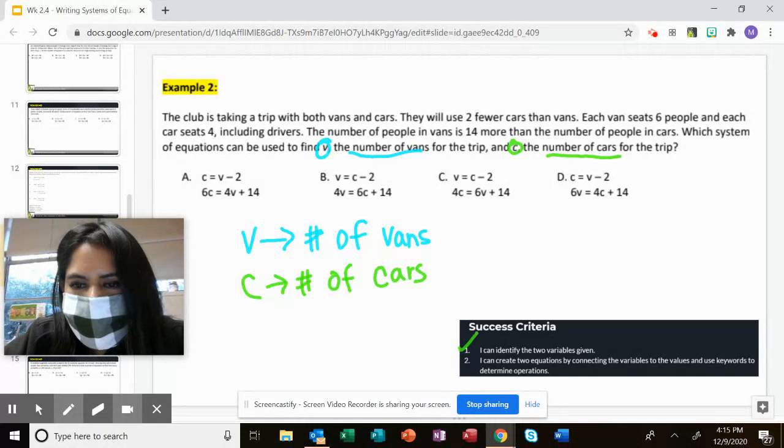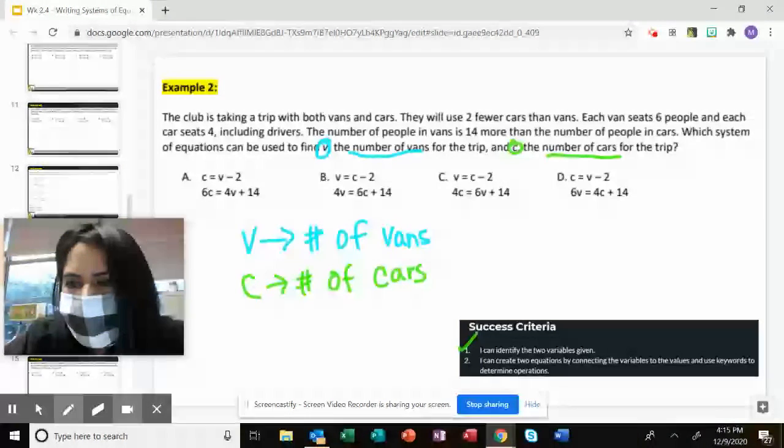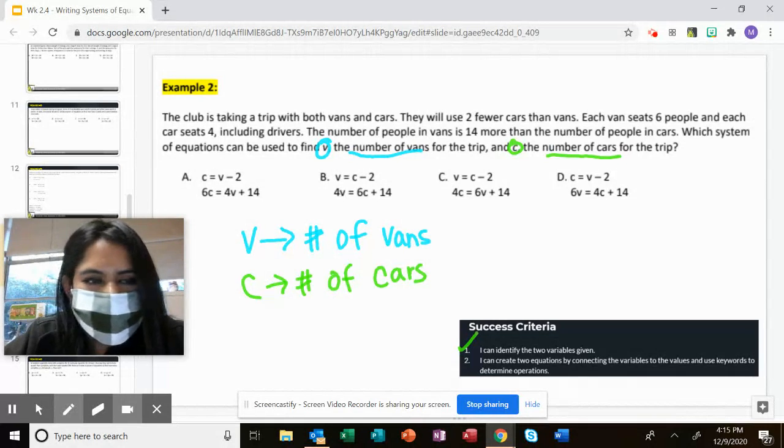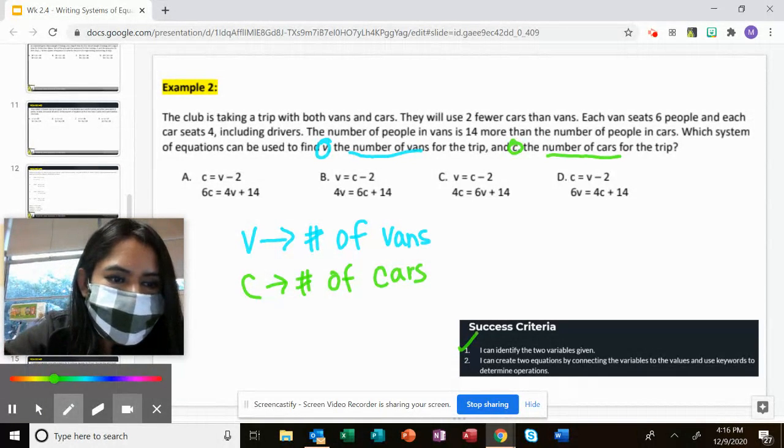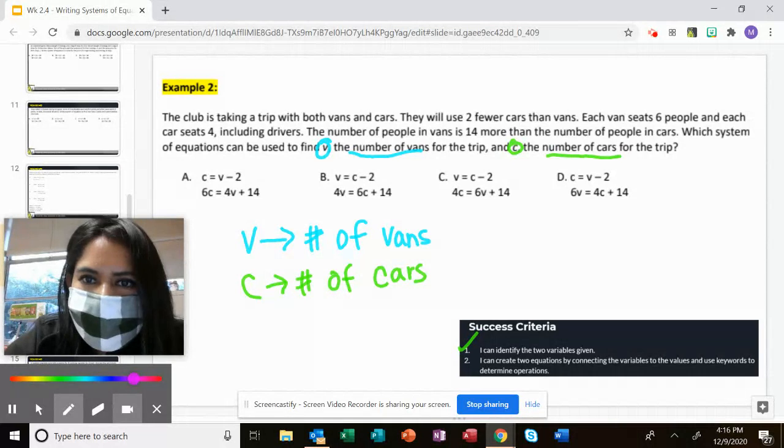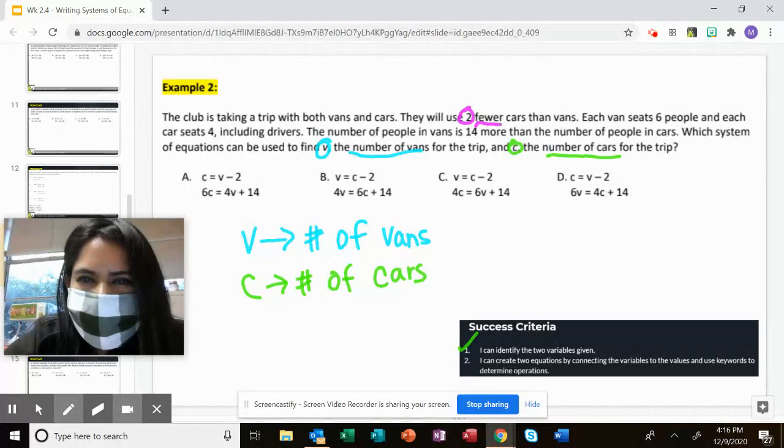Create two equations by connecting the variables of the value and use the keywords to determine the operation. So we're going to read this question again and annotate as we go through. It says the club is taking a trip with both vans and cars. They'll be using two fewer, so I'm seeing that number 2, fewer. I know I have to subtract because that word means fewer.